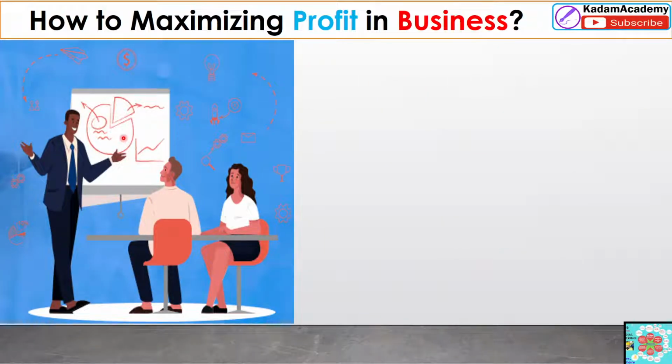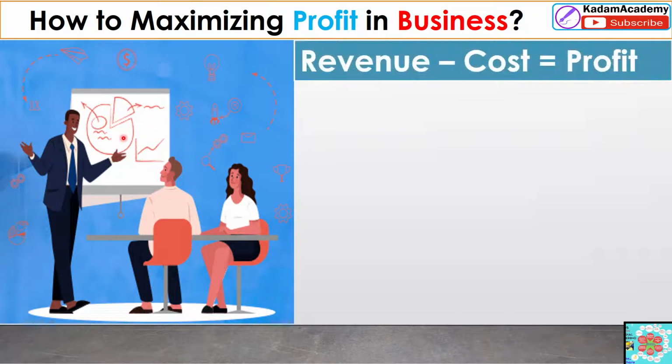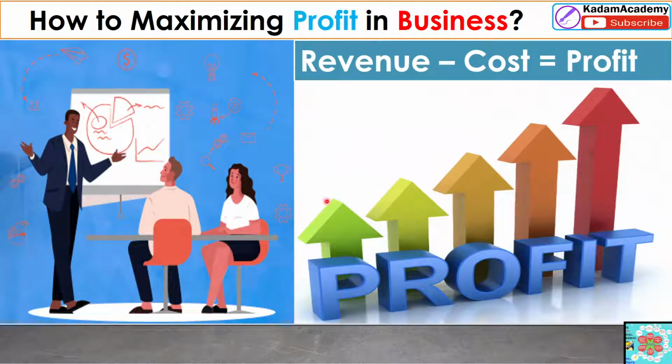How to maximize profit? Profit we have to calculate as revenue minus cost: whatever the revenue generated after the sales, deducted from the total cost of production, that will give profit. Dear friend, this profit will increase slowly from 10%, 20% up to 30%. Maximize your profit. It is possible.